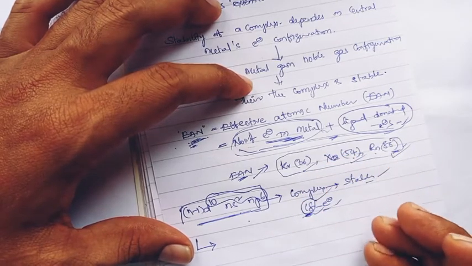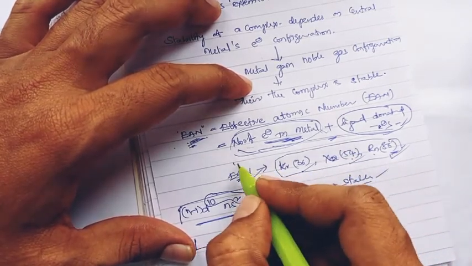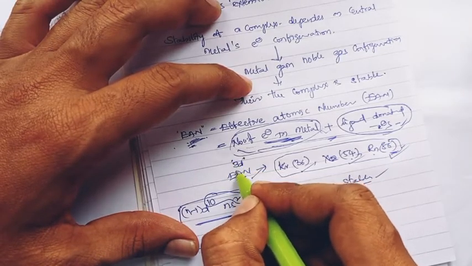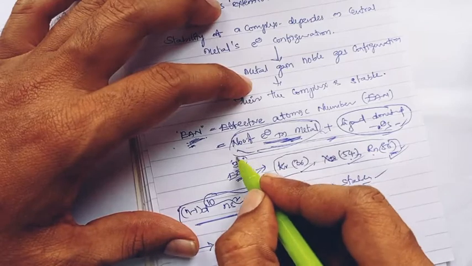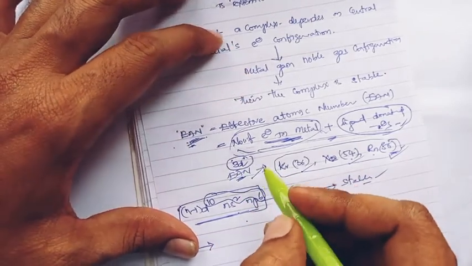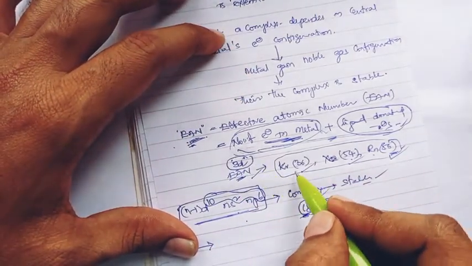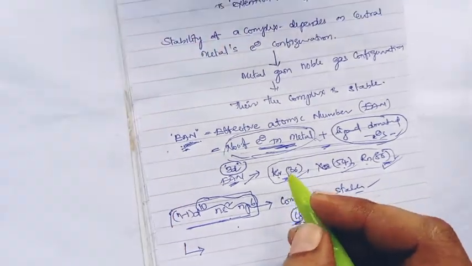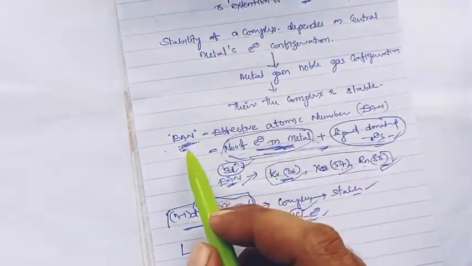Suppose we have a 3d transitional metal complex; it should gain the 36 electrons of krypton, then it would be very much stable.